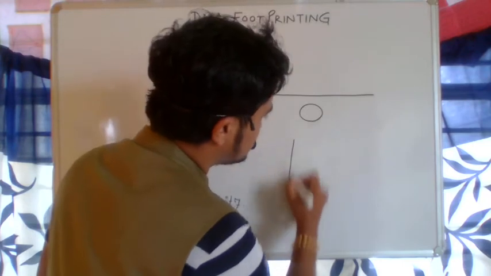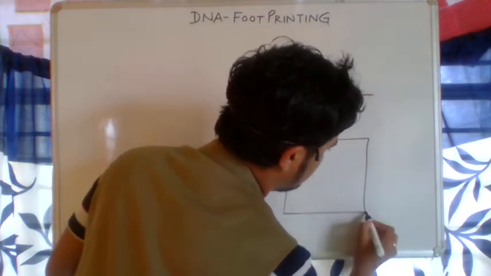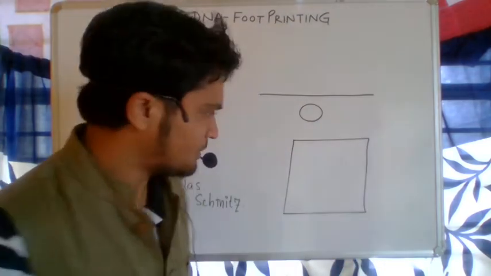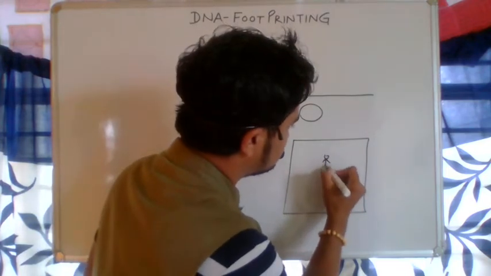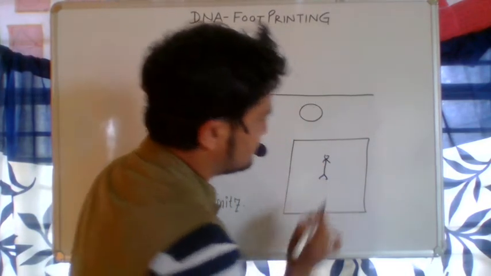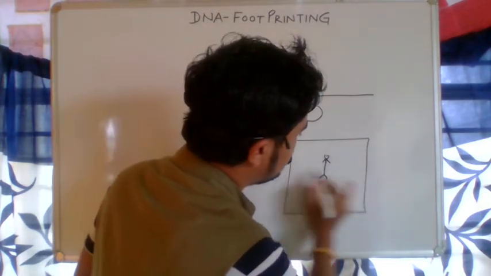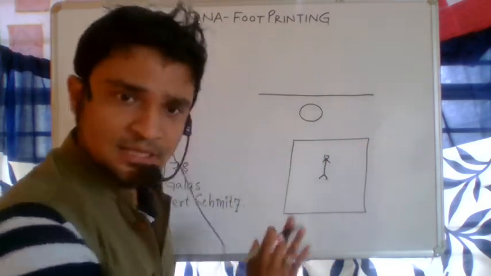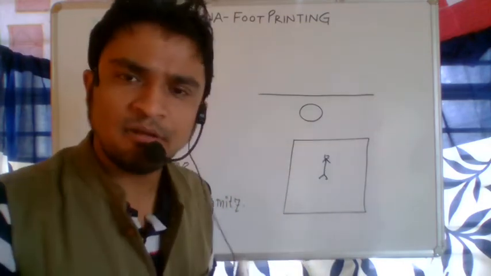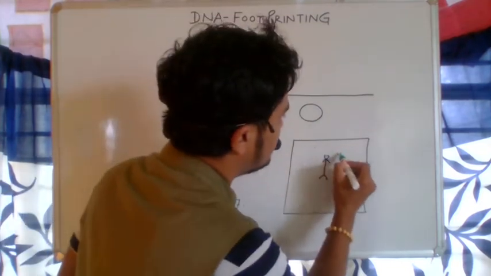Suppose you are standing on a huge paper, and I have painted the entire sheet with color. Now if I remove you, you can see the entire sheet is coated with paint, suppose green paint.